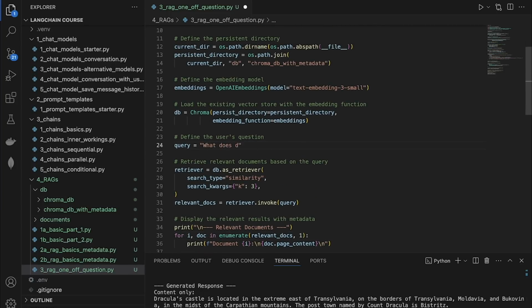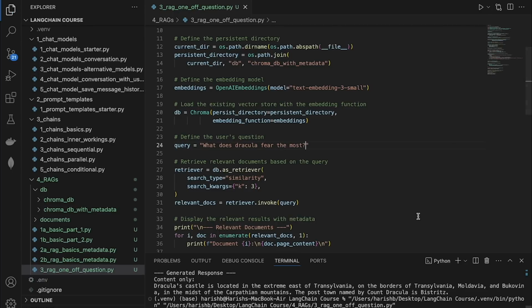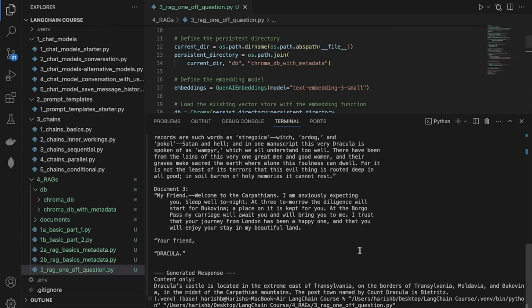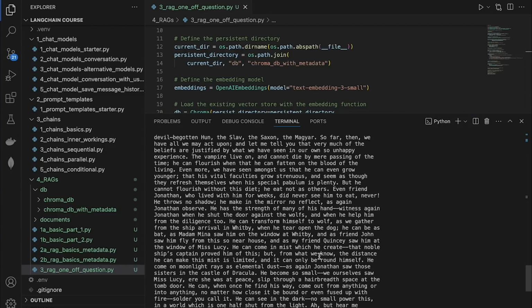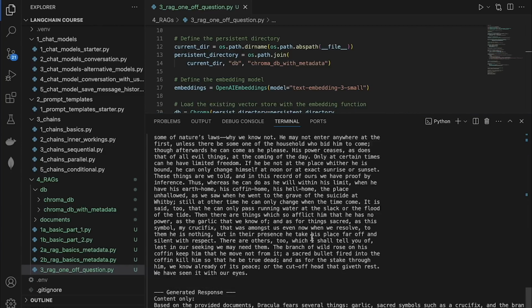What does Dracula fear the most? So now let's clear the terminal and now let's run this file. Okay, so we have the response. Let us see what it says. It says that Dracula fears a lot of things.